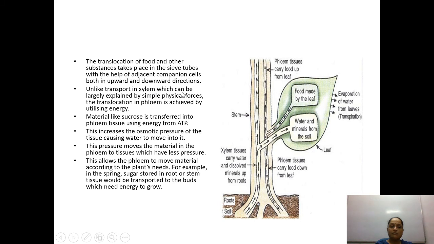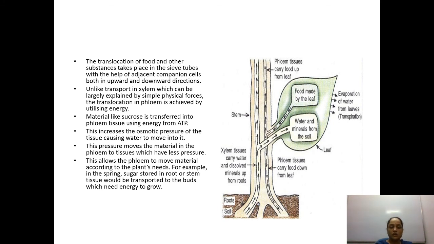Unlike transport in xylem, which can be largely explained by simple physical forces, the translocation in phloem is achieved by utilizing energy. So यहाँ पे क्या चाहिए आपको? Energy is required so as to transport the food. Okay. Material like sucrose. Sucrose basically, sucrose क्या होता है? Basically it is a form of carbohydrate or the glucose you can consider. It is going to be transferred into the phloem tissue using energy from ATP. ATP क्या है? Adenosine triphosphate, that is produced by the mitochondria. This energy is going to be utilized for the transportation of food which is there in the form of sucrose.